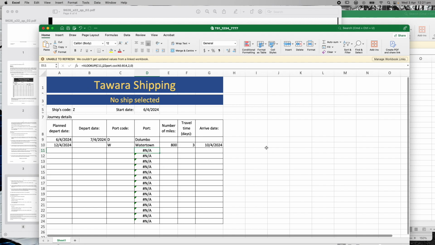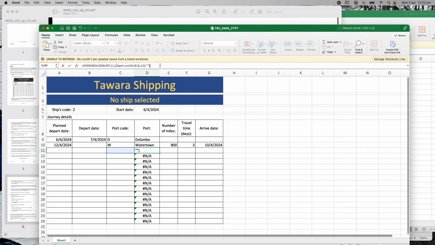So what I could do is, well, I want to get rid of the error. So let's put in here, in this bit of formula, IFERROR, which is a function. So IFERROR, and let's put a bracket around it. It did it for me automatically, so don't forget to put that bracket in. If there's an error on the VLOOKUP, then what I want it to do, it's similar to our VLOOKUP, I want it to put nothing in the cell. So nothing in the cell is two inverted commas, close the bracket. So if an error occurs, don't put the error message in here, just put the double inverted commas.